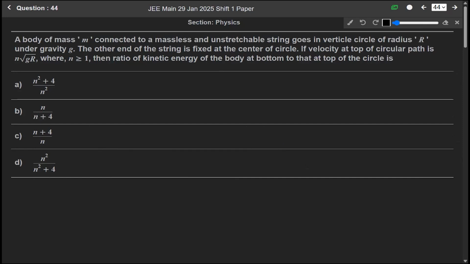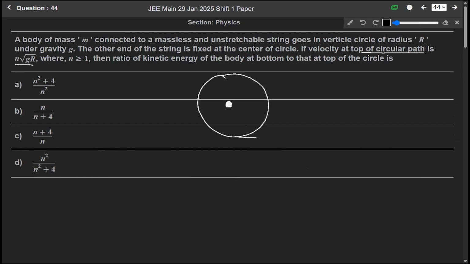So we are given a circle, and from the center an unstretchable string is attached. The other end of the string is fixed at the center of it. Let us say there is a circle and a string is attached, and a man is rotating this string.